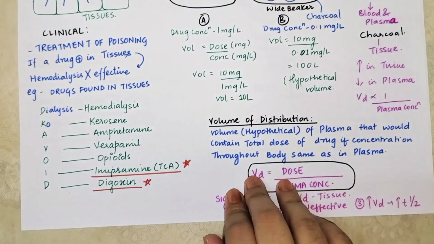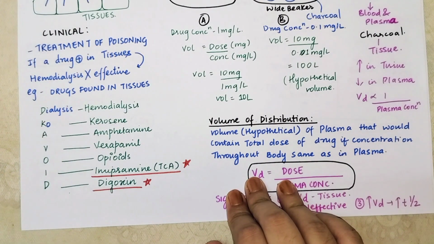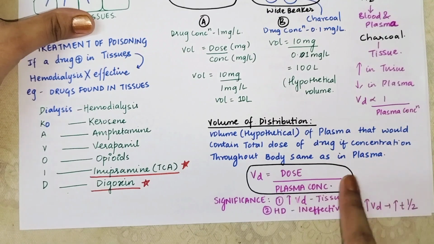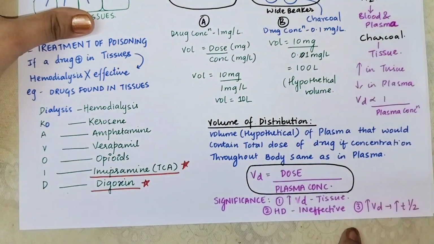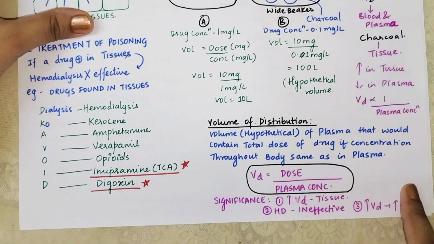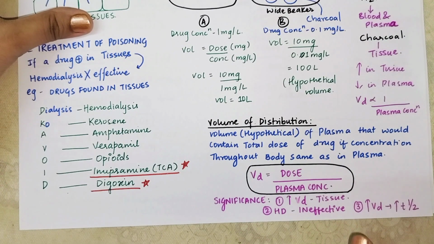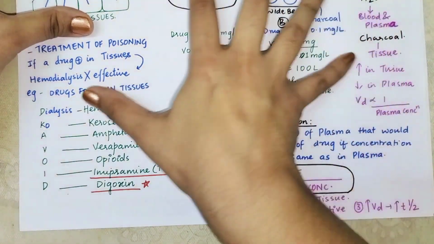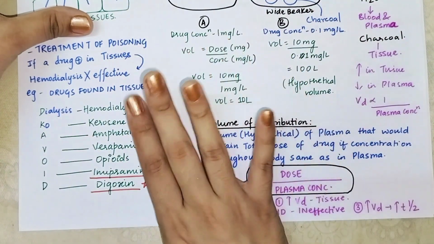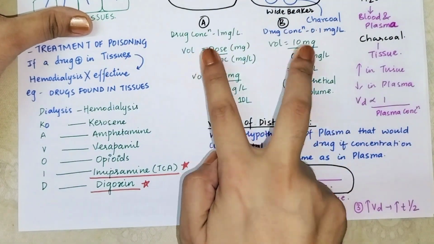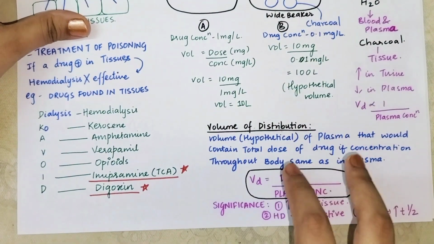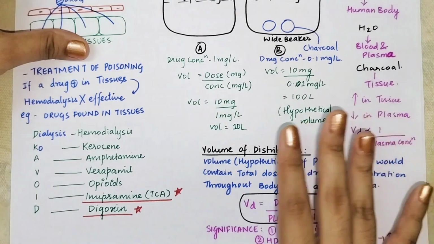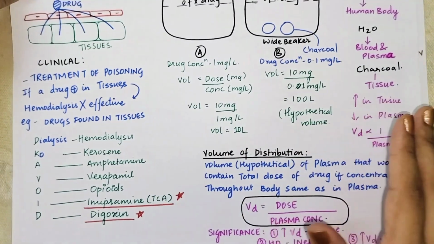After this, when we talk about volume of distribution and T-half, what happens is, if you have more volume of distribution, there is more T-half. Remember, I have explained you everything. This one point I will explain when we talk about excretion of drug and therapeutic drug monitoring. Okay, so don't worry about this. I have explained you everything in detail, how it is happening, and through this example you will understand why volume of distribution is more in the case in which there is more distribution in the tissues. It is very easy to understand, right?